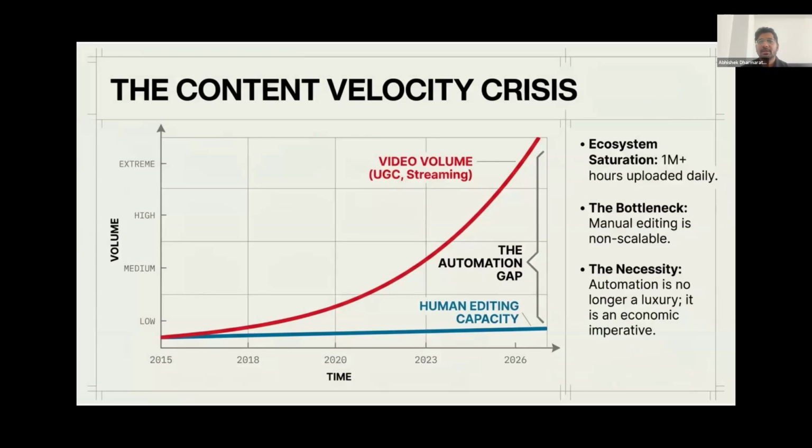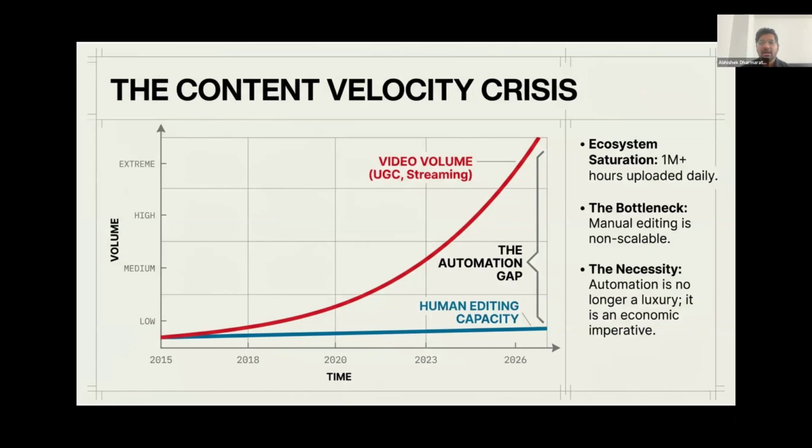To understand why this incredibly complex technology is strictly necessary, we first must look at the immense pressure within our current digital ecosystem. Platforms like ourselves, YouTube, TikTok, and Instagram Reels operate on the brutal logic of content velocity, experiencing extreme platform saturation with over a million hours of video uploaded on a daily basis. If you are a creator or a studio, traditional manual video editing is incredibly labor intensive, taking hours to produce a single promotional shot, which makes it completely non scalable for the sheer volume of data.